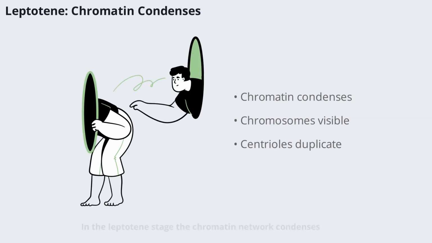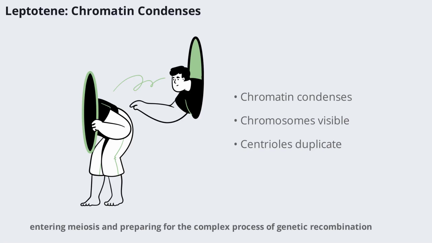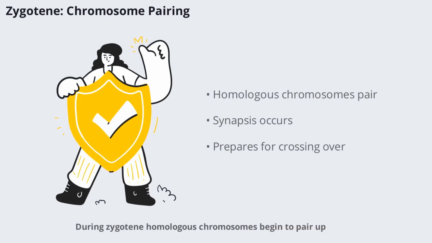In the leptotene stage, the chromatin network condenses and chromosomes become visible. Centrioles duplicate, setting the stage for the pairing of chromosomes in the next substage. This condensation is the first visible sign that the cell is entering meiosis and preparing for the complex process of genetic recombination. During zygotene, homologous chromosomes begin to pair up, a process called synapsis.